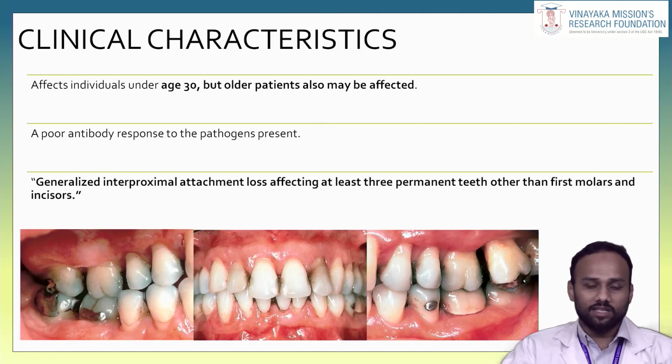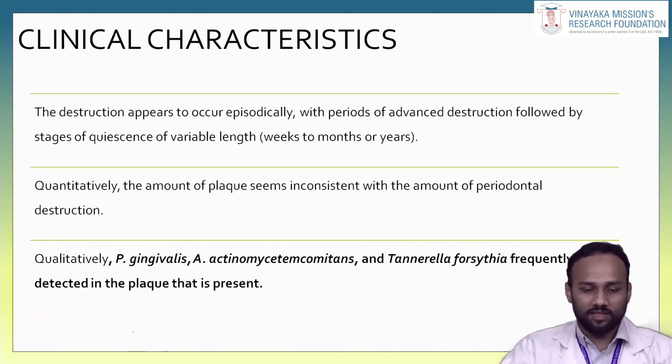Then we will see about generalized aggressive periodontitis. As the term implies, in generalized aggressive periodontitis there will be generalized interproximal attachment loss affecting at least 3 permanent teeth other than first molar and incisor, and individuals under the age of 30 will be affected, but older patients may also be affected. There will be a poor antibody response to the pathogen present. The destruction appears to occur episodically.